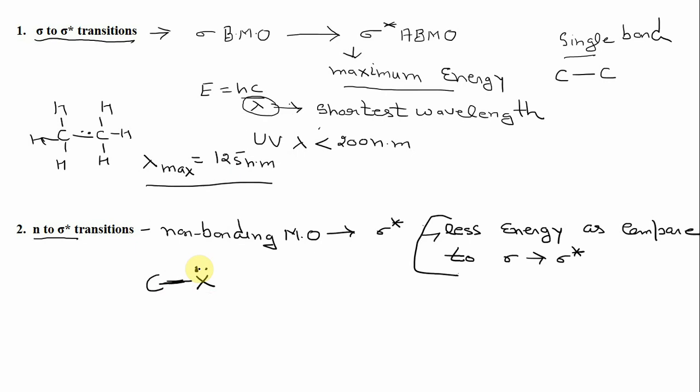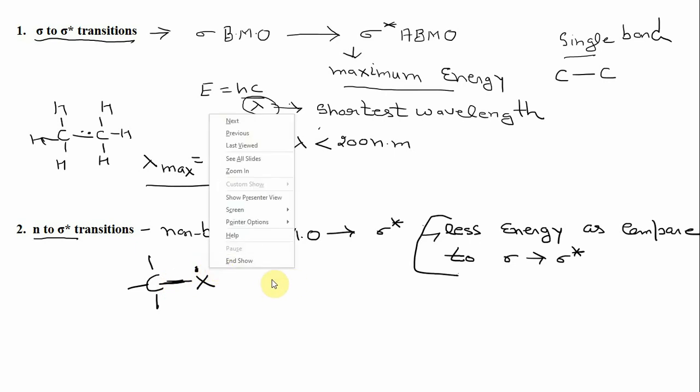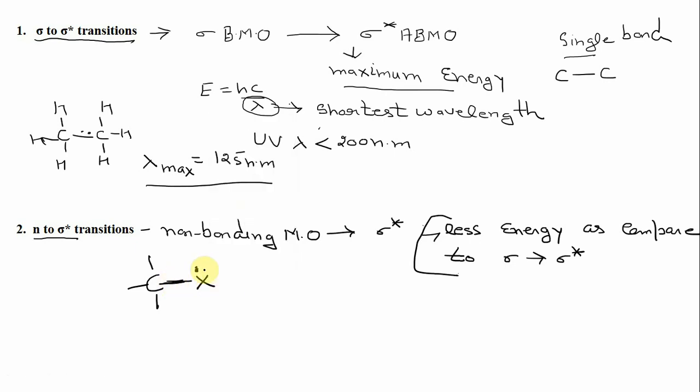So these are sigma bonds, this is also a sigma bond, and these are non-bonding electrons. Here, these non-bonding electrons can jump into the sigma star anti-bonding molecular orbital.